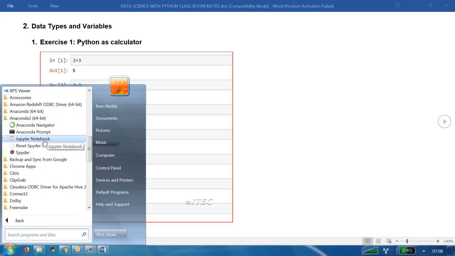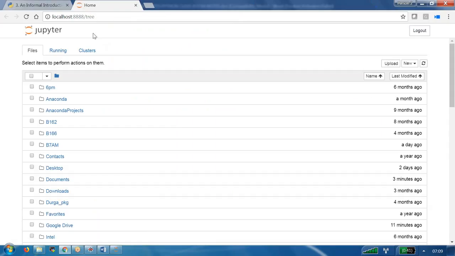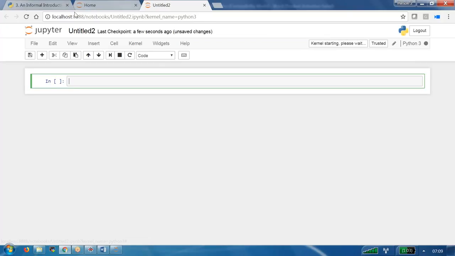Here you can observe Jupyter Notebook. It is a web-based platform. That is the reason it's trying to open using a web URL. And on the right side, we'll see New. There is an option called Notebook with the flavor of Python 3. If I click on this Python 3, you are going to get a notebook with Python flavor.